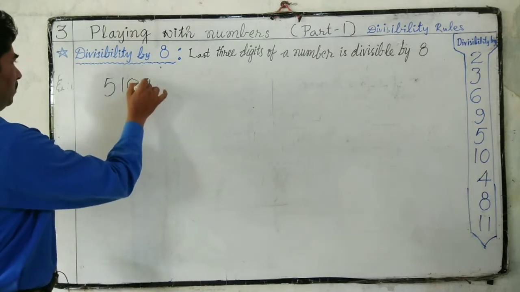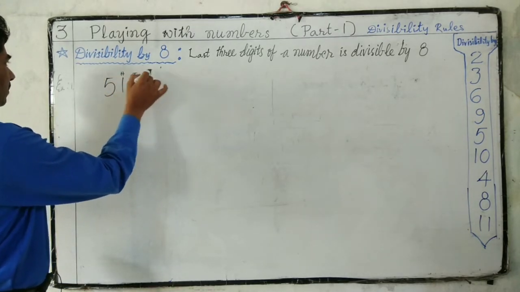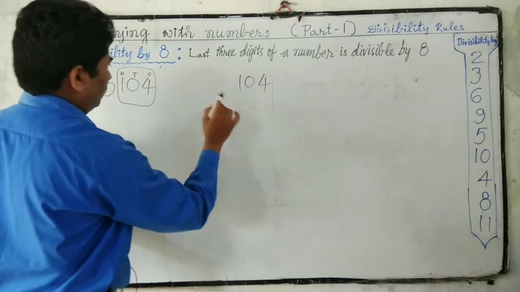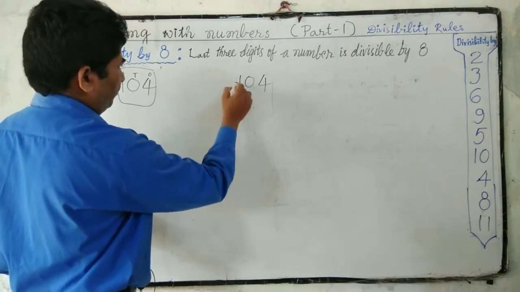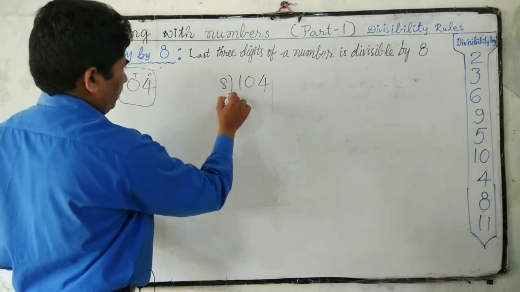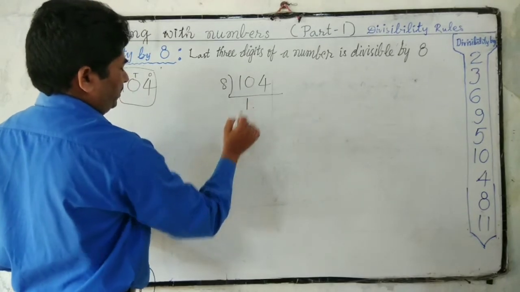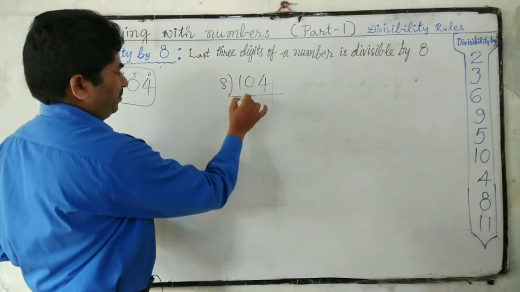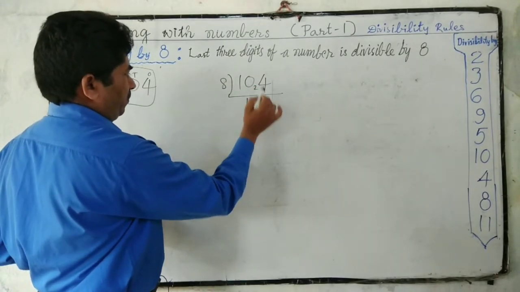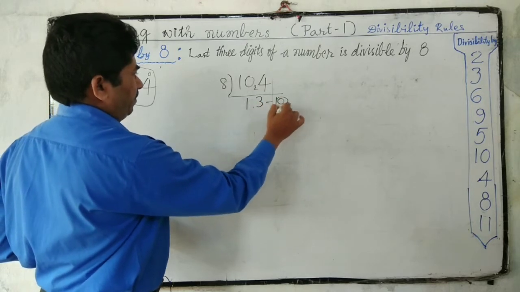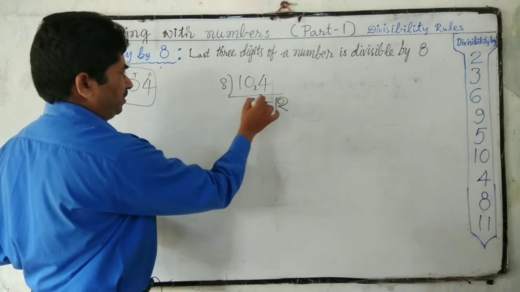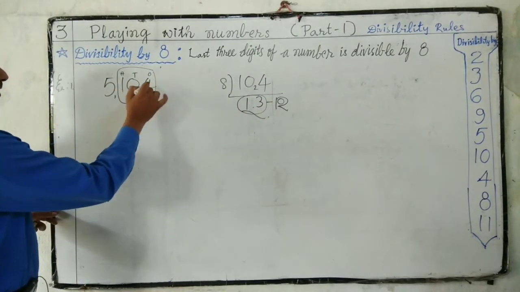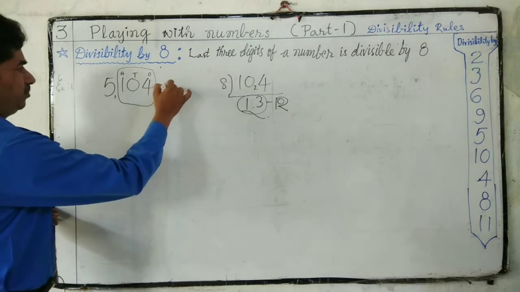Last 3 digits: ones, tens, hundreds. 104. We have to check this number. 8 ones are 8. Short division, I am following short division only. 8 ones are 8. 8 threes are 24. So no remainder. We got 0 as remainder. This is the quotient. So 5104 is exactly divisible by 8.